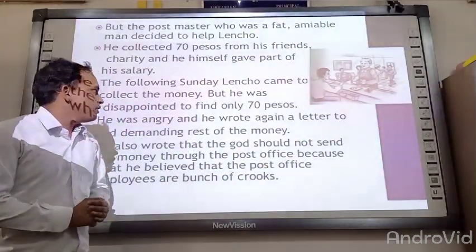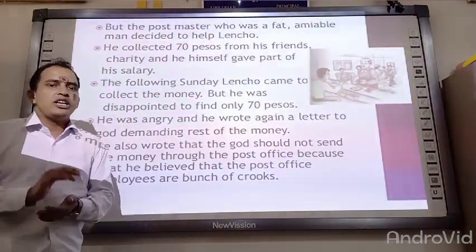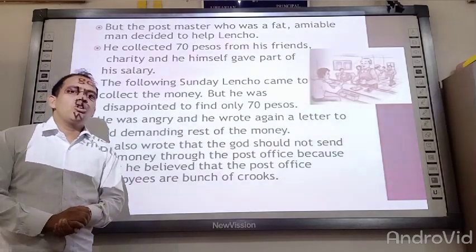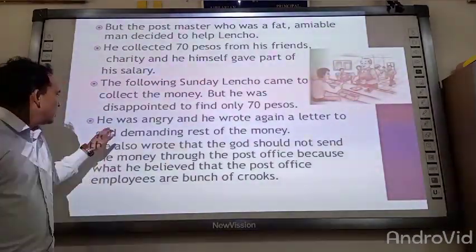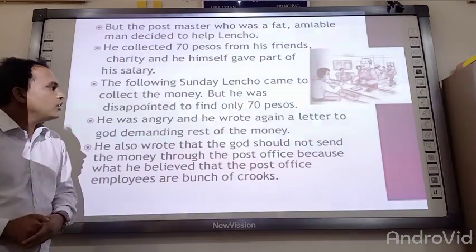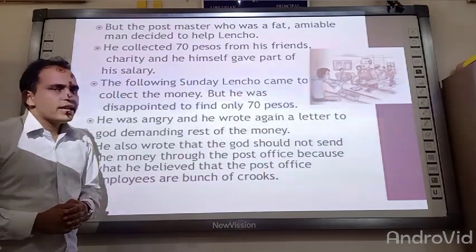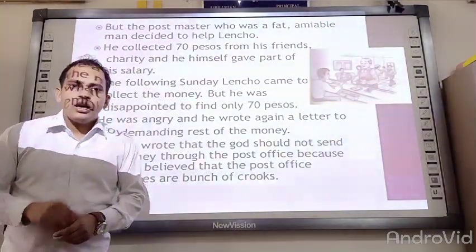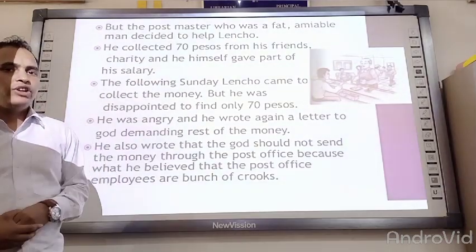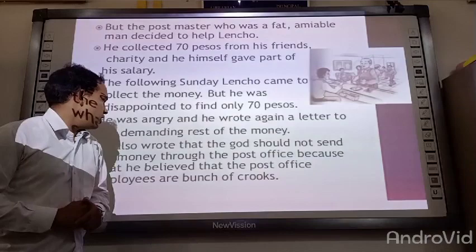When he opened that envelope and counted that money, he found that there were 70 pesos. So he got very much disappointed. So what happens after that? He was angry and he wrote again a letter to God demanding the rest of the money. He decided that he would write another letter to God and demand the remaining 30 pesos from God.